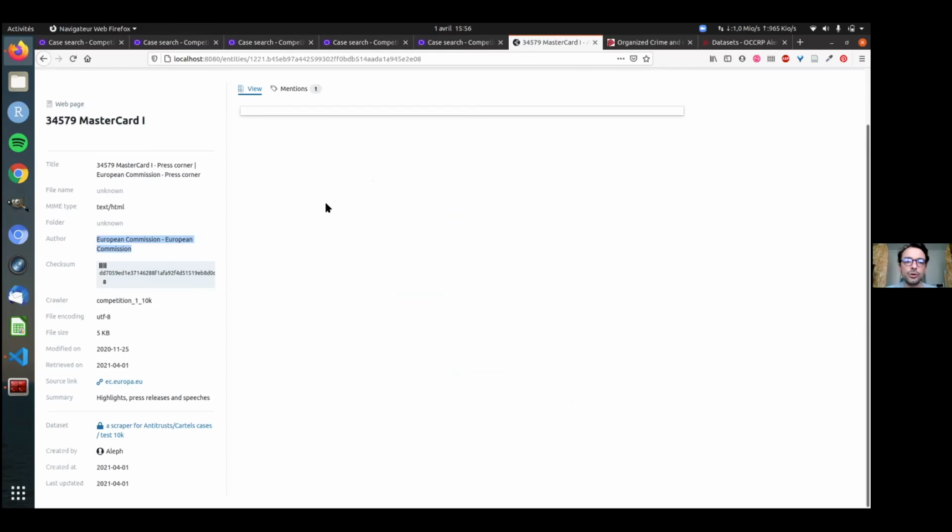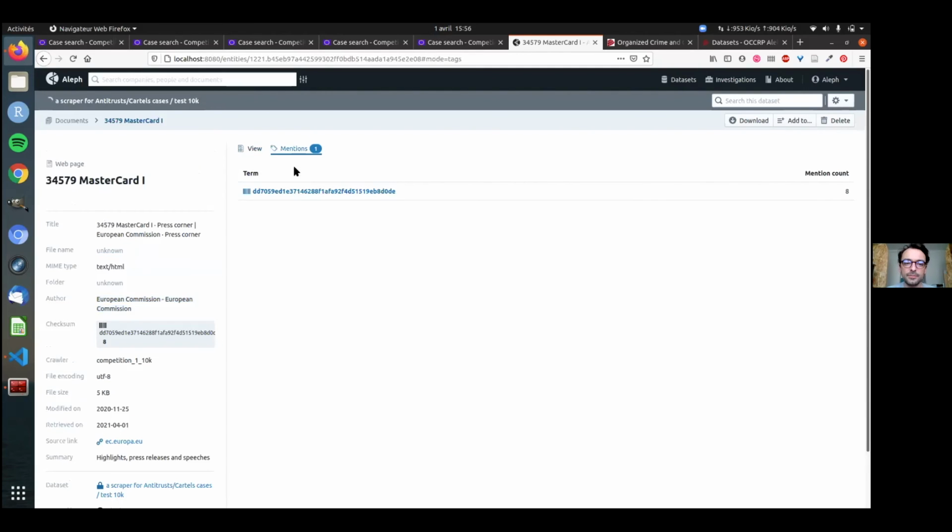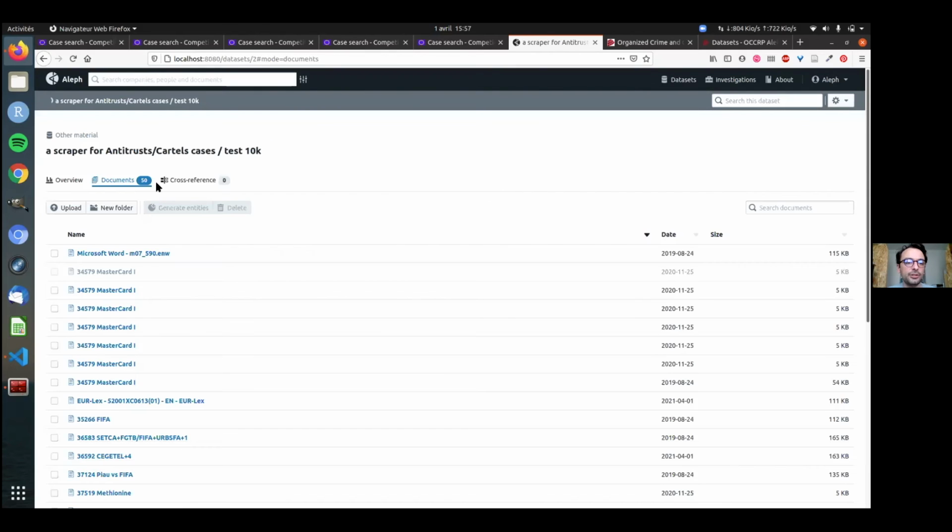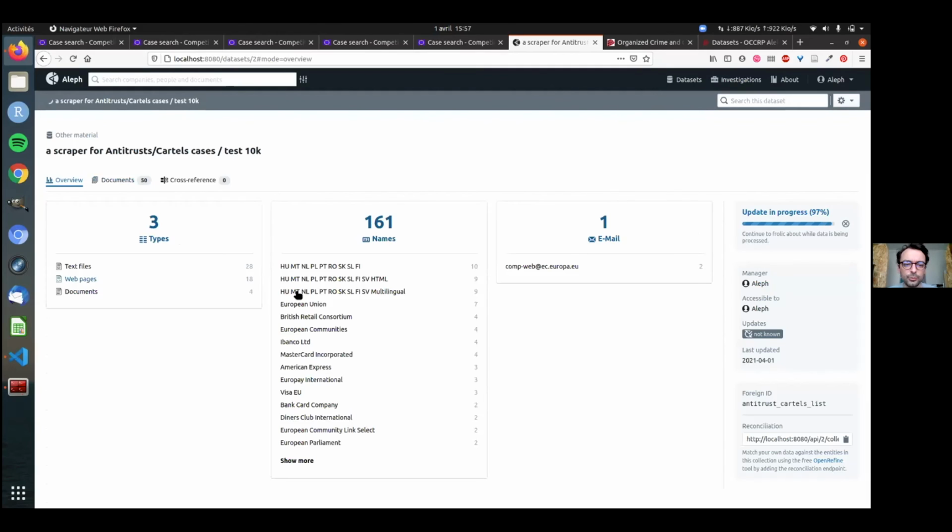And you have mentions of entities. Here, this entity is not decoded plainly, but if we look up at the other entities that were identified, we see that visa.eu is mentioned in 3 documents, American Express in 3 documents also, MasterCard Incorporated.